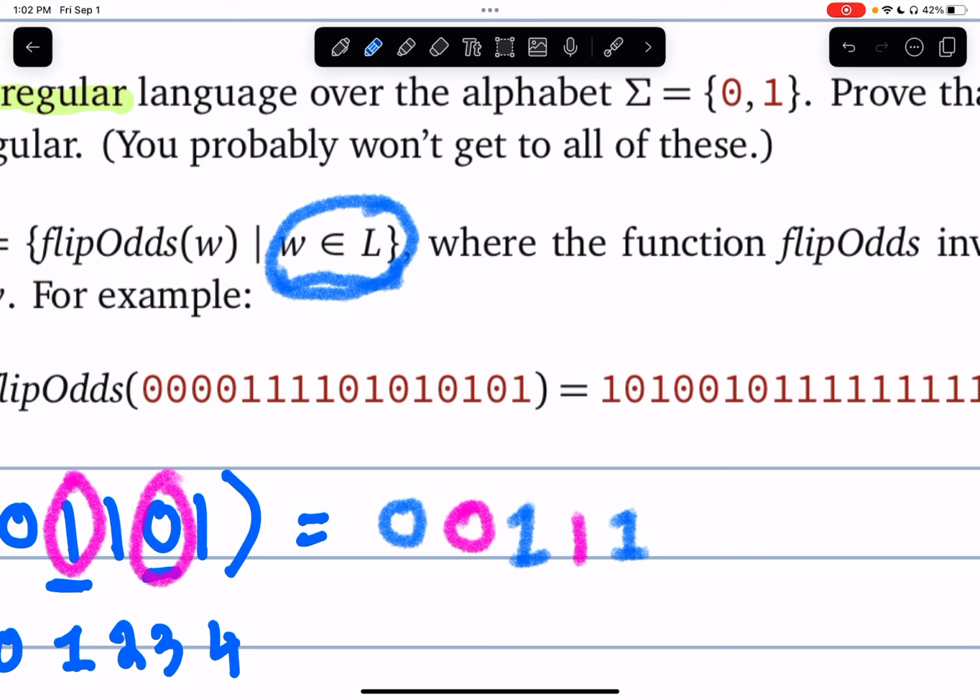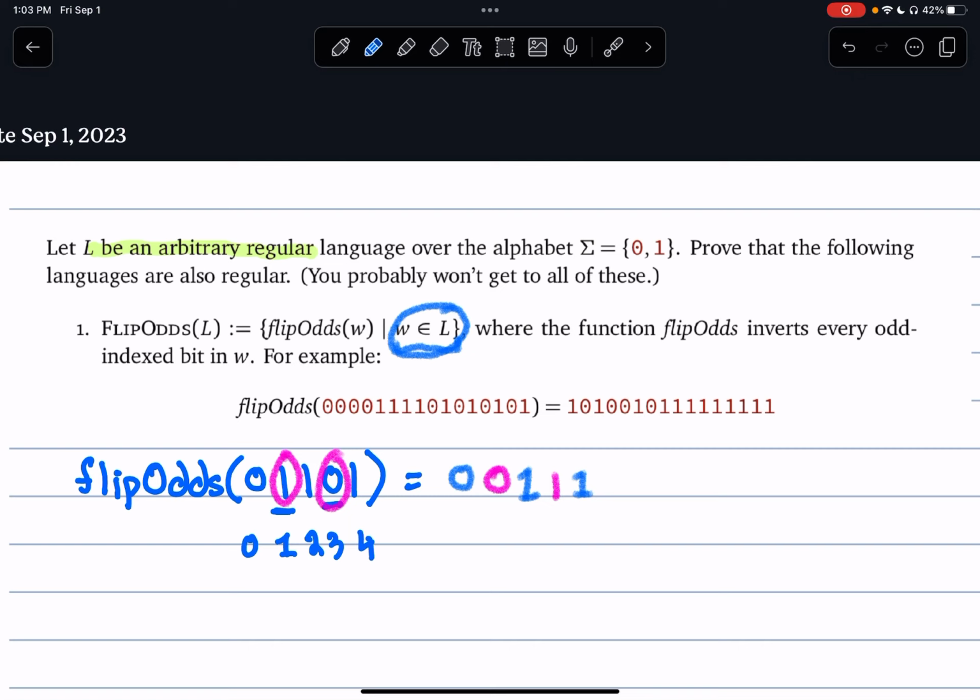So if we enumerate all of the possible strings in the regular language L, we just list them all out. Let's say there's 1,000,000 strings in the language L. And we flip all of the odd bits of each of the strings in the language L. We end up with flip odds L. Flip odds is just a function applied to a string that flips the odd bits.